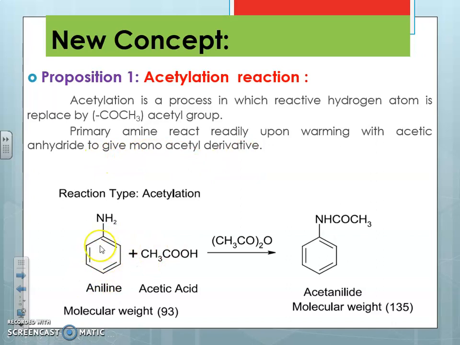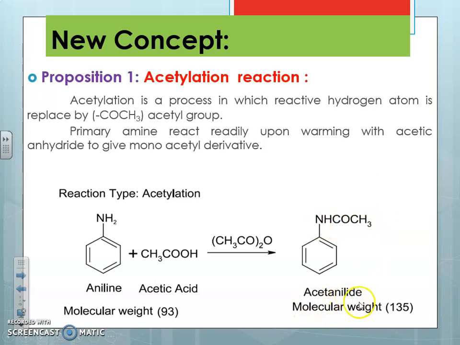As you can see, aniline is an example of an aromatic amine. Aromatic because this is a cyclic ring with the amino group. Aromatic amine has 2 replaceable hydrogen atoms. One of these gets replaced with the acetyl group, COCH3, and this is called an acetylation reaction. One of the hydrogens gets replaced with this acetyl group in the presence of acetic anhydride to give the monoacetyl derivative, that is NHCOCH3.